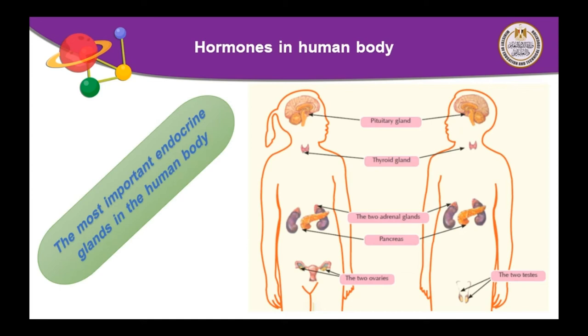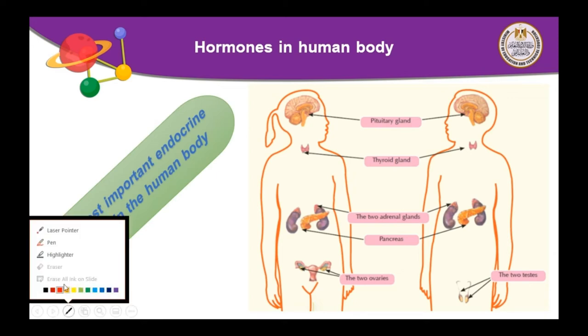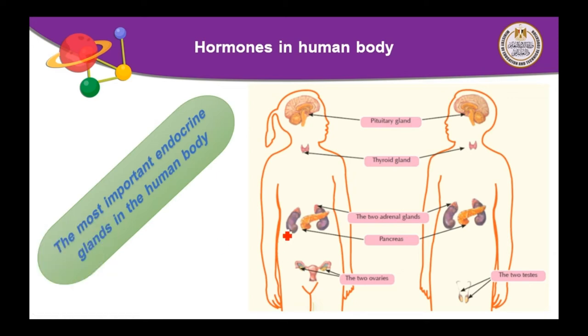What are the most important endocrine glands in the human body? There are many endocrine glands in our body. Number 1, pituitary gland. Number 2, thyroid gland. Number 3, 2 adrenal glands. Number 4, pancreas. Number 5, 2 ovaries and 2 testes.